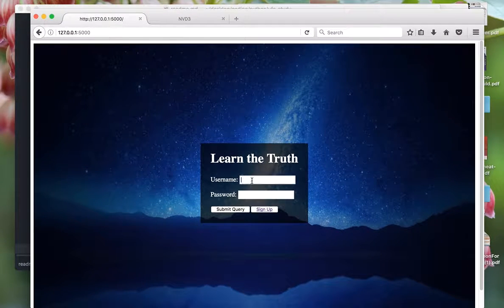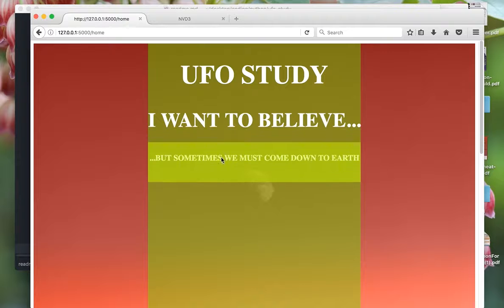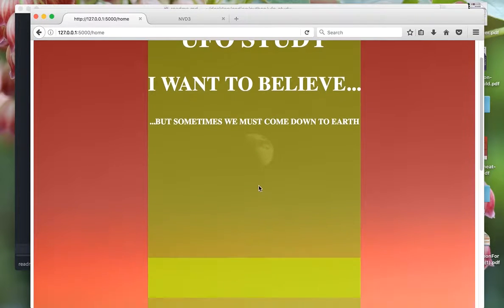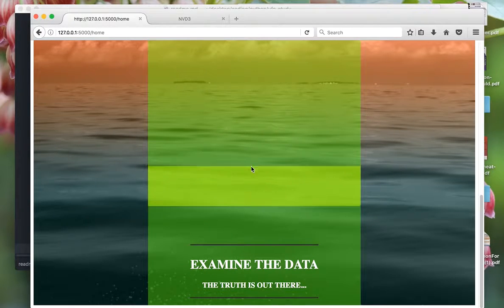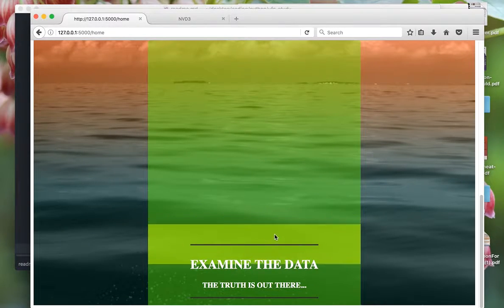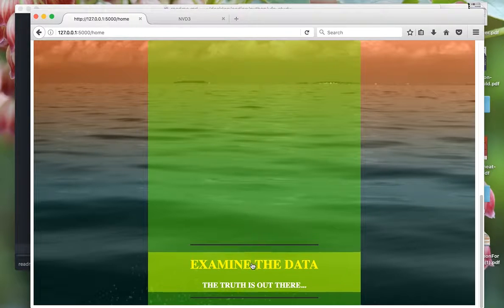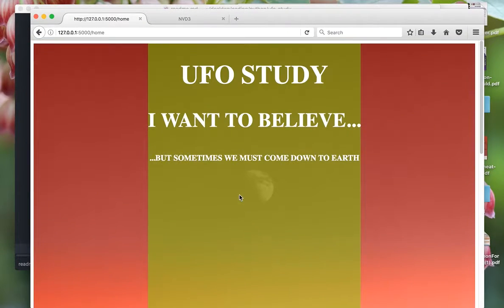Okay, so now let's log in. I created my little fictional user named Gus, from a character in a book that I wrote. And we log in. We give it a second. So here we go. We have that animation from Greenstock. You can see it's going down, and it comes all the way down here. And it essentially settles right here where we can examine the data. I was going to have a nav bar up here, but I decided not to, because I wanted this page to stand alone and be on its own.